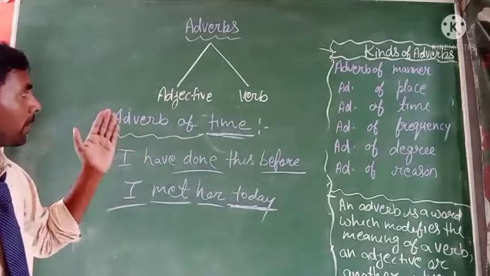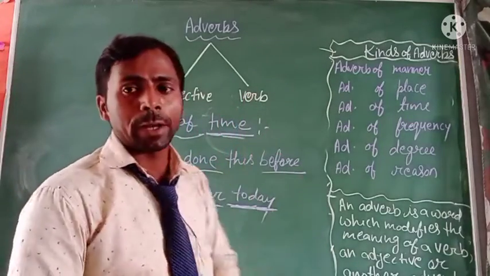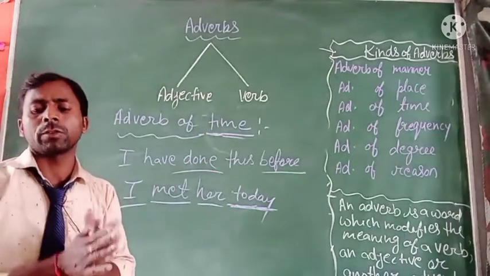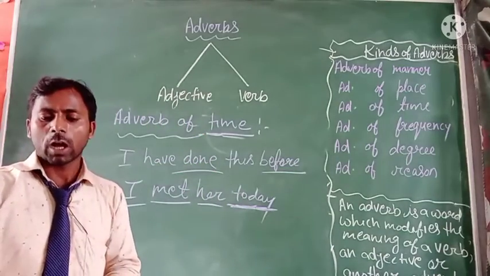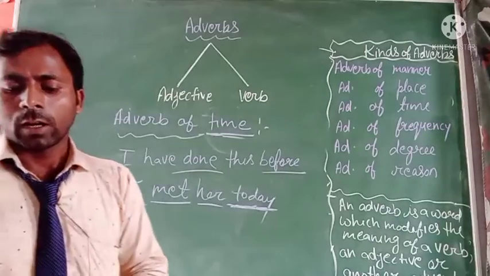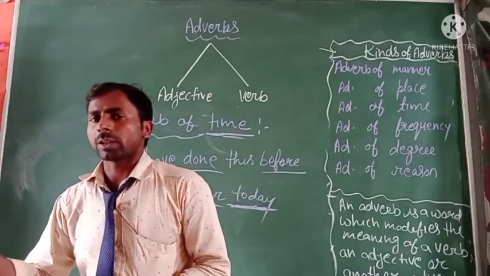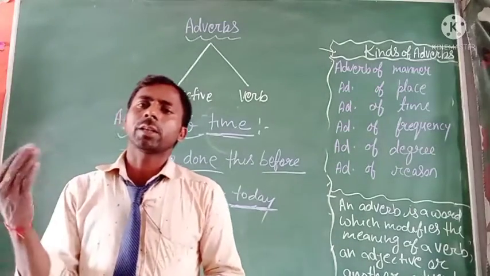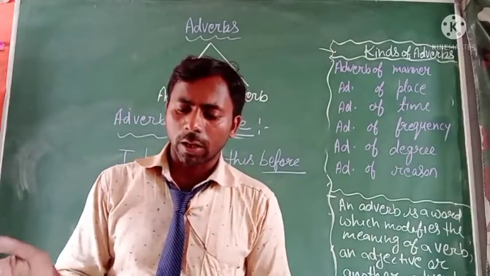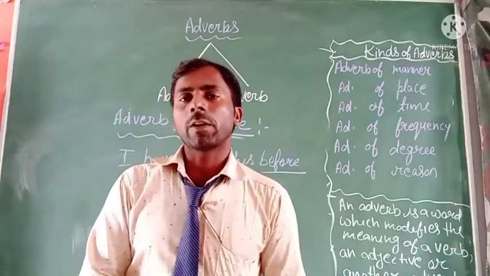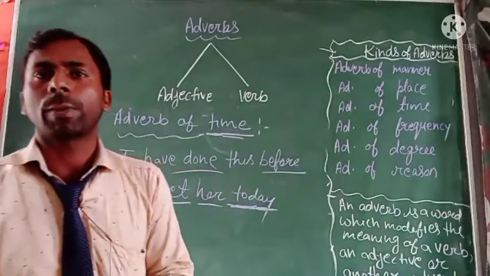And in the beginning we learned about adverb of manner. Adverb of manner expresses how an action takes place, like he laughed loudly. Here the action is laugh, and how did he laugh? It expresses loudly. So loudly will be the adverb of manner. Second is adverb of place.